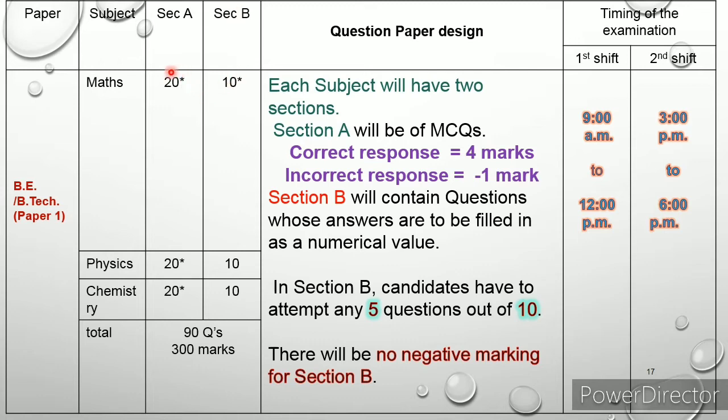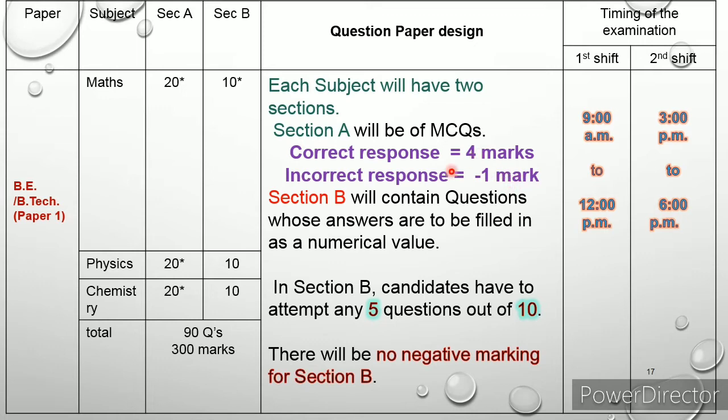Then, these 20 questions from maths, physics, and chemistry are compulsory to answer. So this is called section A. Section A will be multiple choice questions. So there are 60 multiple choice questions. For every correct answer, 4 marks will be given. For every incorrect response, -1 mark will be given. If there is no response, 0 mark will be given.